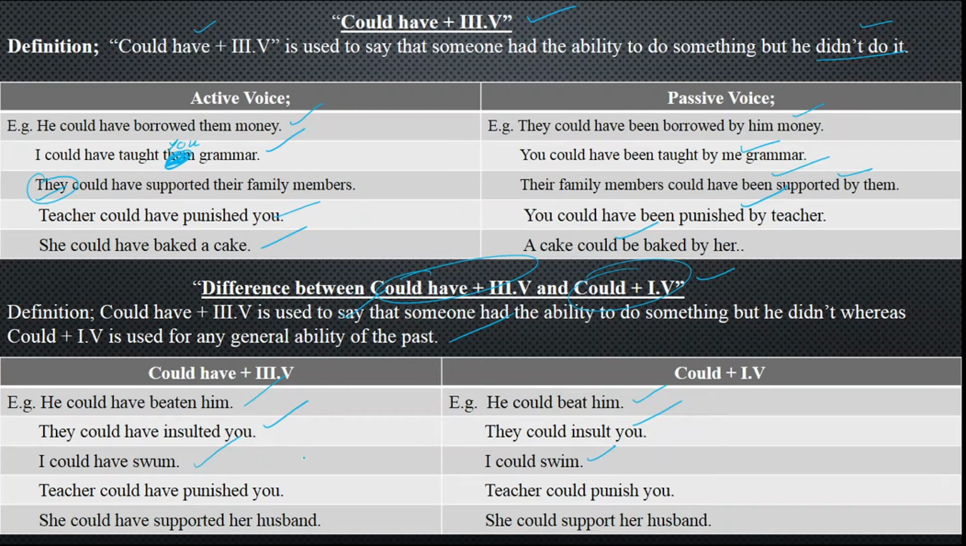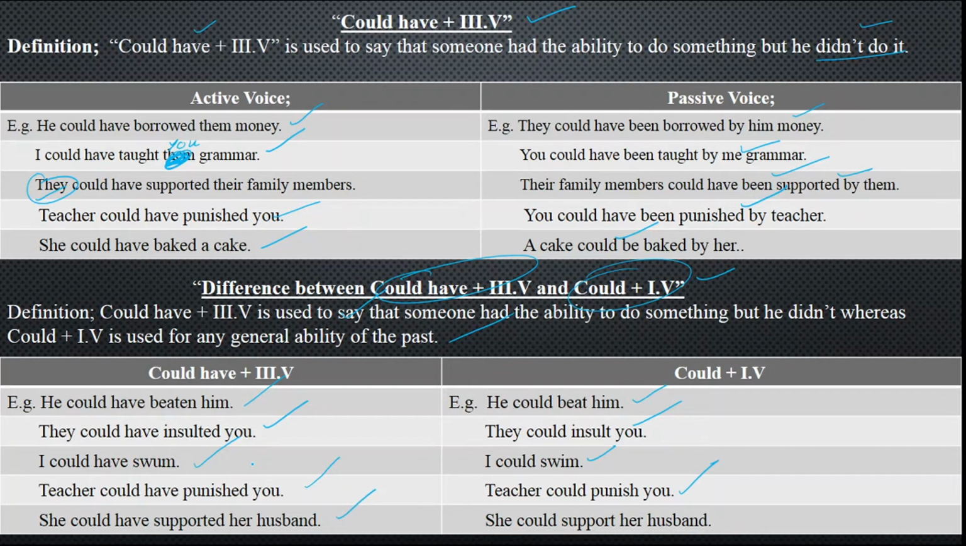Teacher could have punished you. He had the authority, but he himself did not punish. And teacher could punish you. He was having this ability in past. She could have supported her husband, means she herself didn't support.